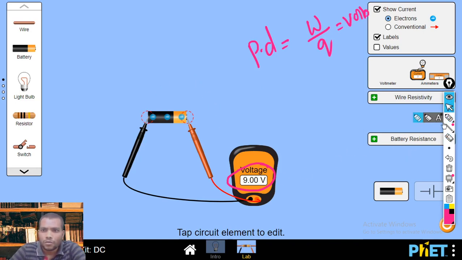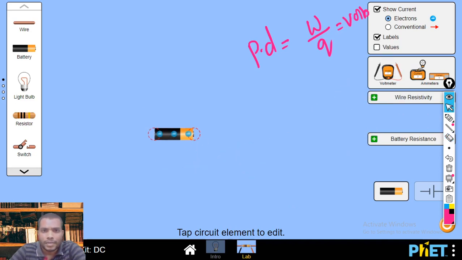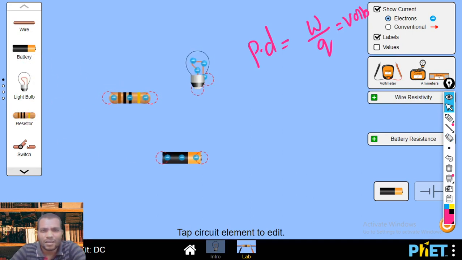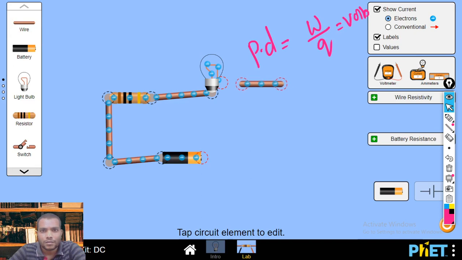So we can say potential difference. Suppose I connect this source via a resistance to a cell. To understand the difference between EMF and potential difference, let me construct this first. So I am connecting.